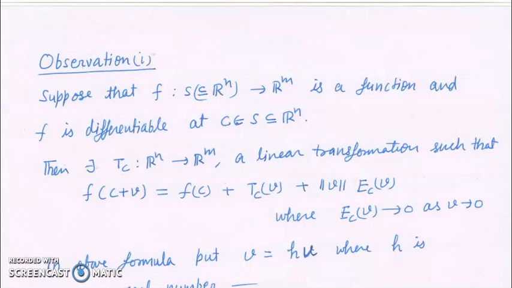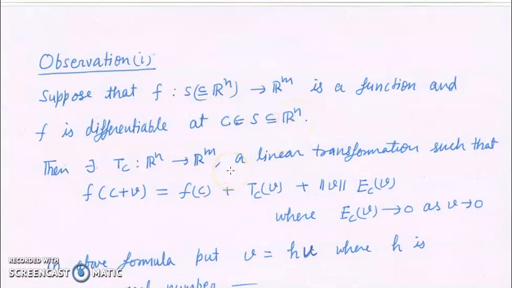Now in this lecture we will do some observations to understand the relation between the total derivative and directional derivative, and total derivative and continuity. So let us start. Suppose f from S to Rm, where S is a subset of Rn, is a function and f is differentiable at c in S.